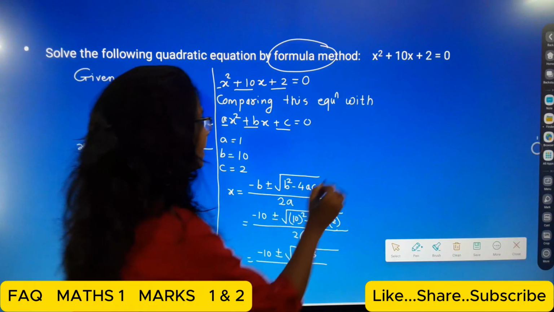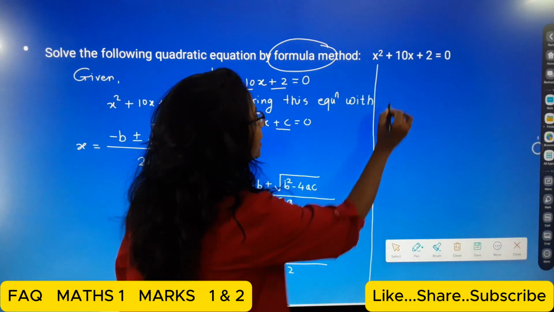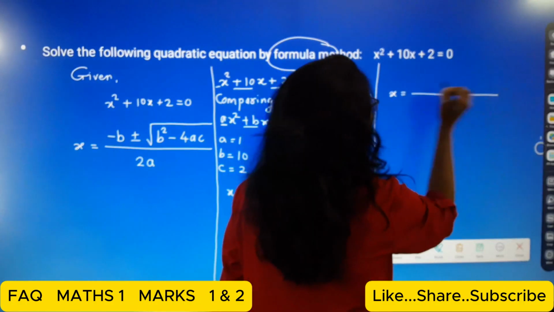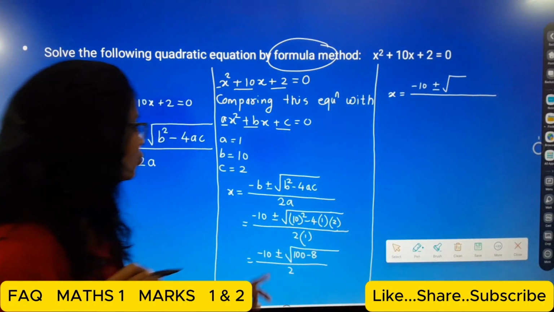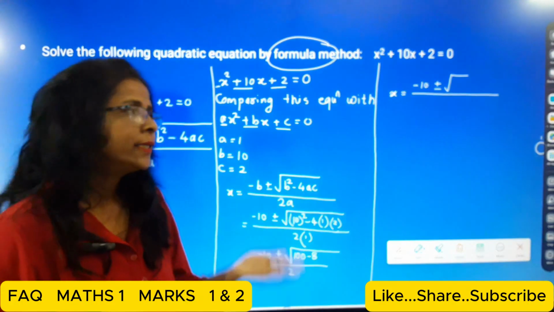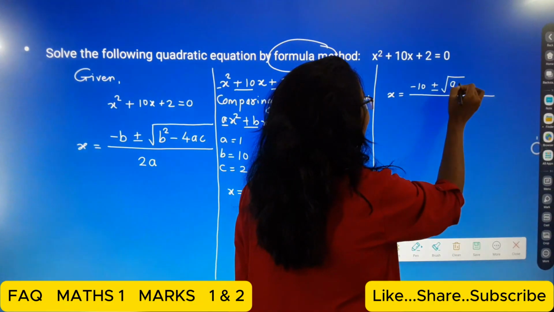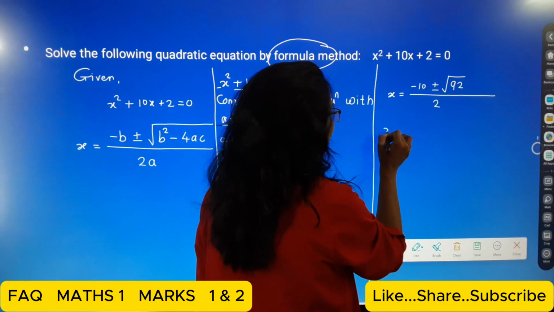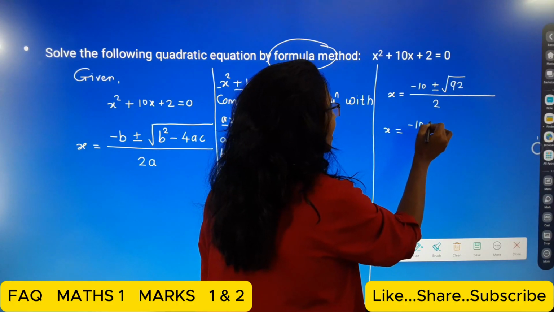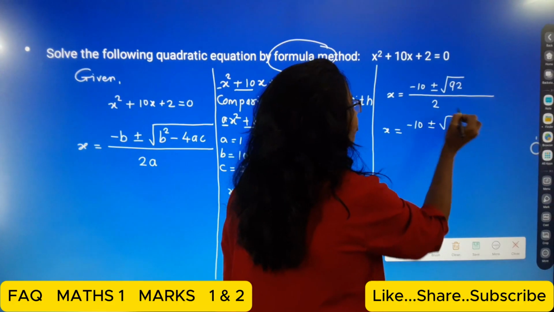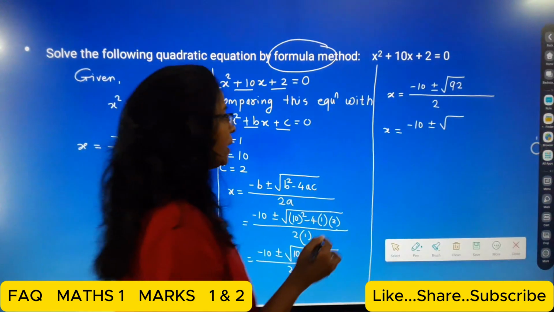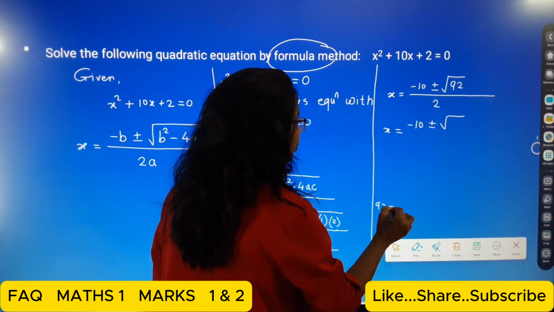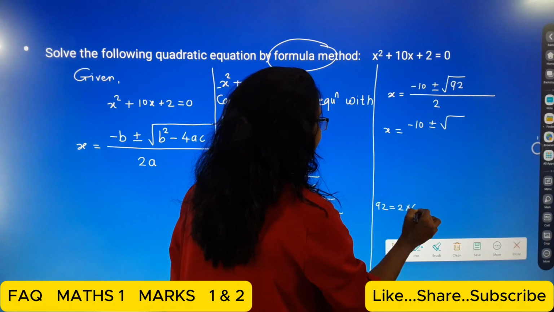So x is equal to minus 10 plus or minus the square root of 92, divided by 2. Now 92, we factorize that.